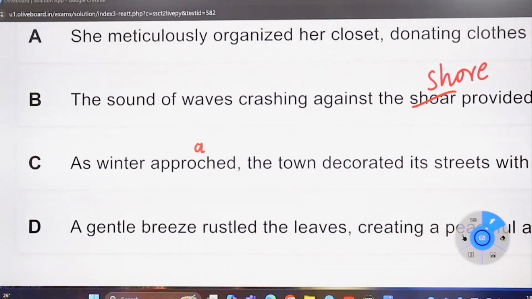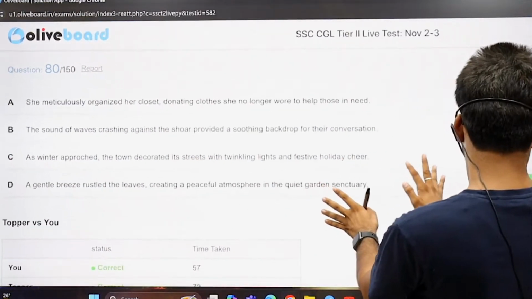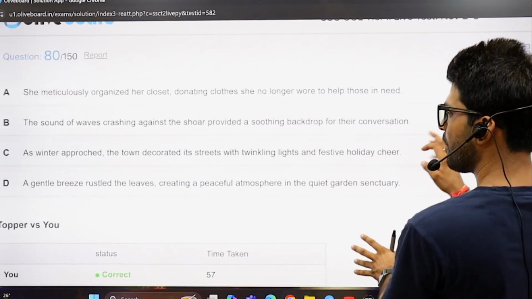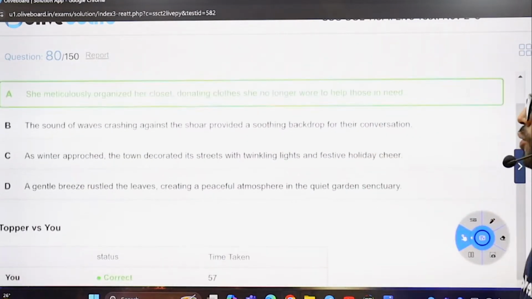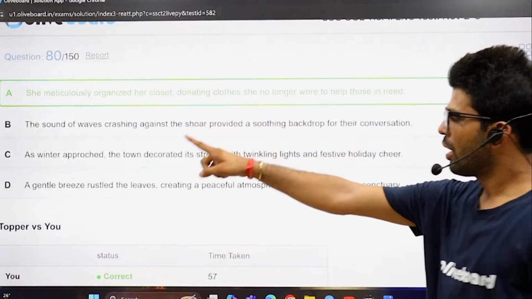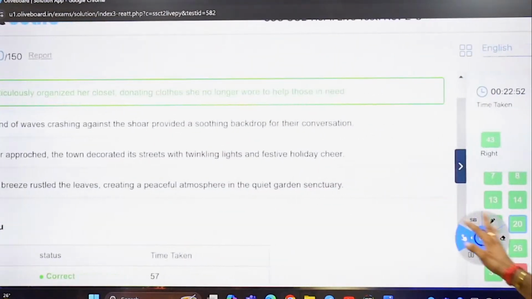The first one is all fine. Picking that one the only correct option. Okay. So first one, the only correct one. Shore, approach, and sanctuary. We have taken enough time for this particular one.